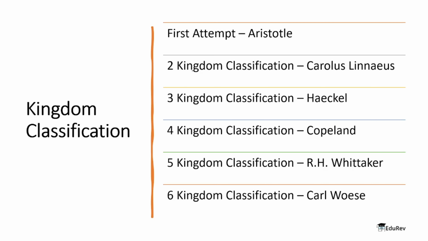Now we already know that classification is the process of grouping different organisms into their categories on the basis of their relationships. There were different classification systems from the beginning given by different scientists, and we are going to study all of these classification systems today.